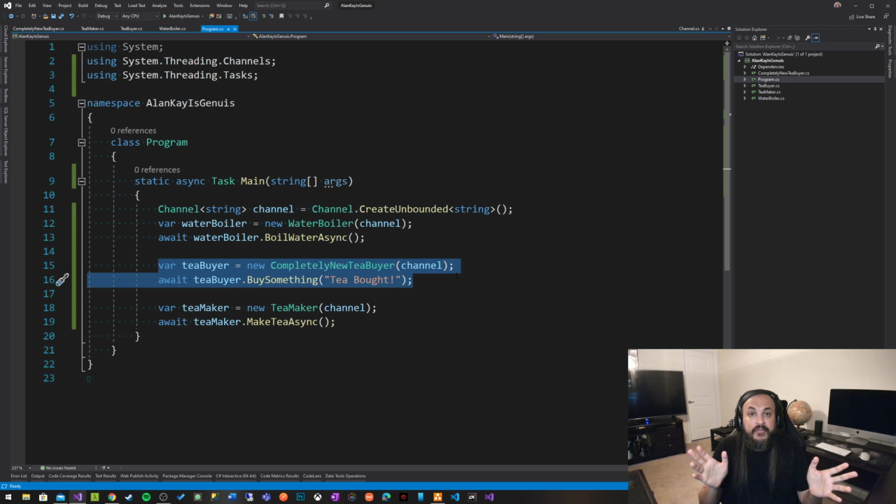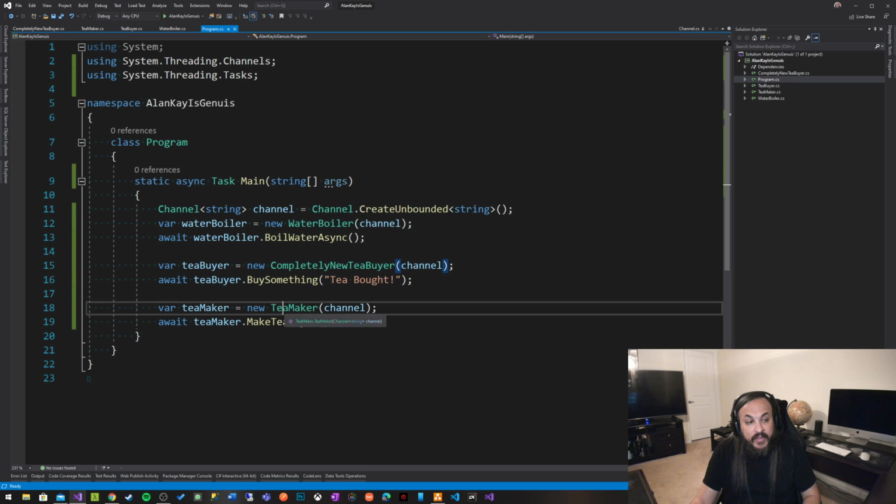It may require a completely different set of input parameters. But as long as that class knows how to read that object and adheres to that contract, no other class has to worry about it at all, right? For instance, if you notice in here, in a completely new T buyer, if this guy actually had a dependency on this guy, then it would have to have T buyer as an input parameter.